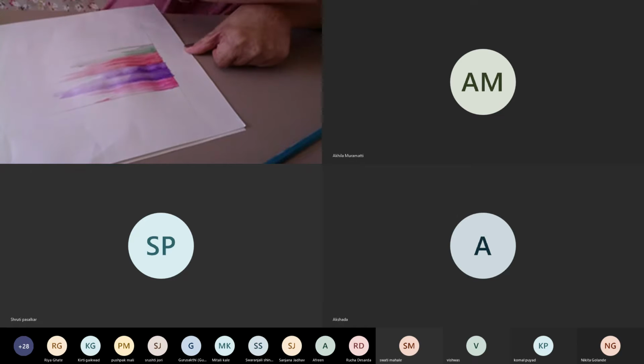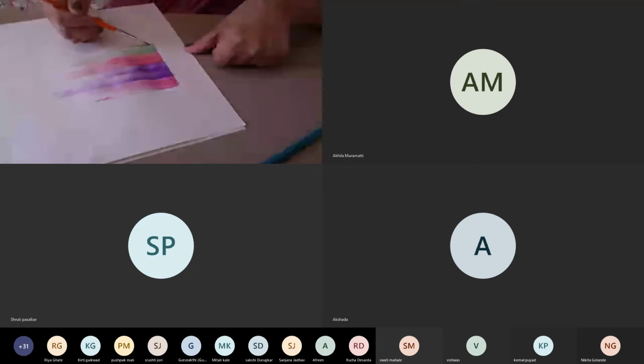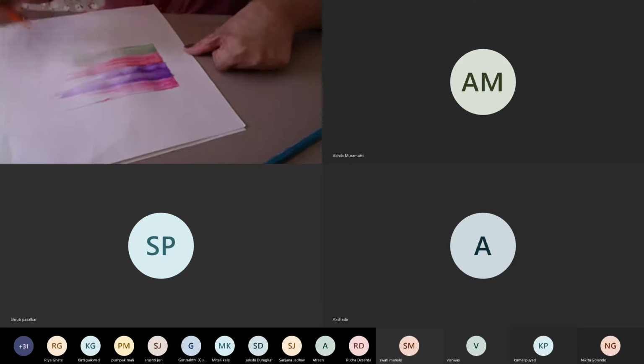There's a good mixing which happens here, and even if you're a beginner artist, it blends into each other nicely. So if you start using these colors, people will ask whether you have been using these colors for ages and have got really good hands on it. So try and experiment with these colors.